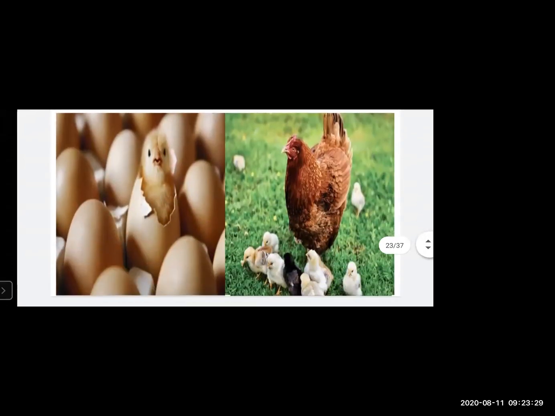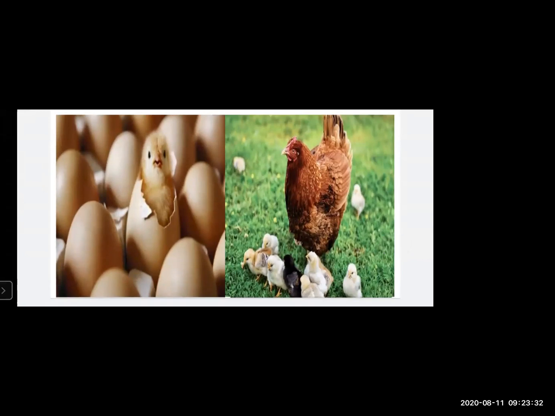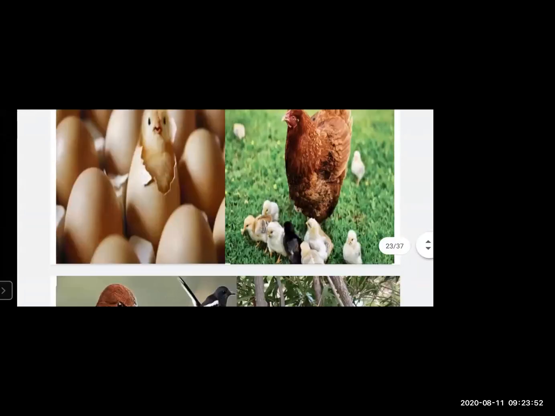Now here you can see a picture of a hen. So see, a hen lays eggs, and when these eggs are hatched, a small chick comes out of it. Okay, so such animals don't give birth directly to the young ones. They lay eggs, and when their eggs are hatched, their young one comes out of it.